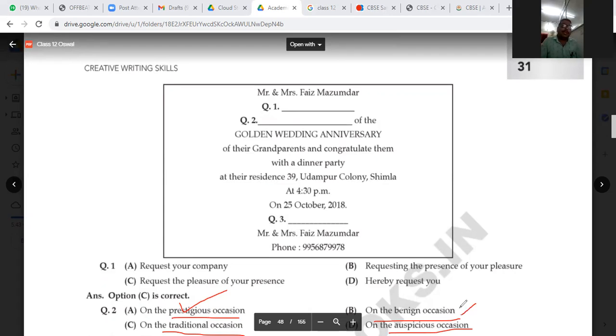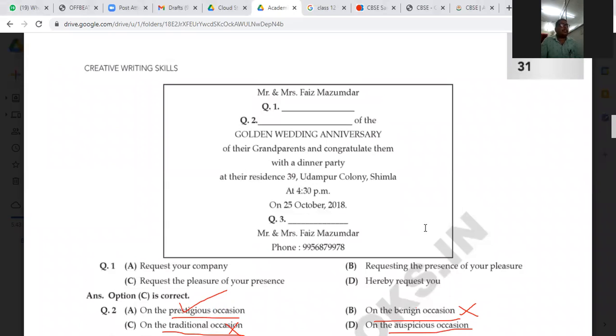Benign occasion, we cannot take it. Traditional occasion, it is not a traditional occasion that we are going to celebrate, because everyone is not going to celebrate that. So it is not traditional occasions. So we can take the auspicious occasion, or we can take a prestigious occasion.